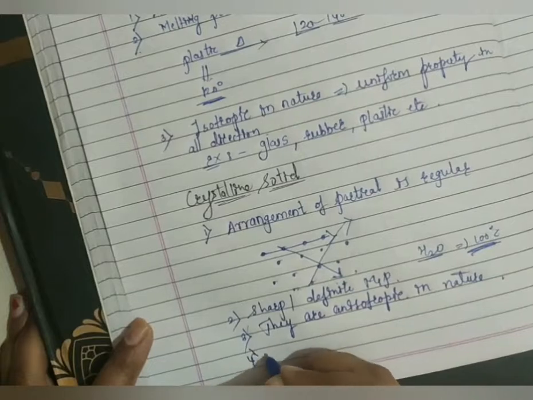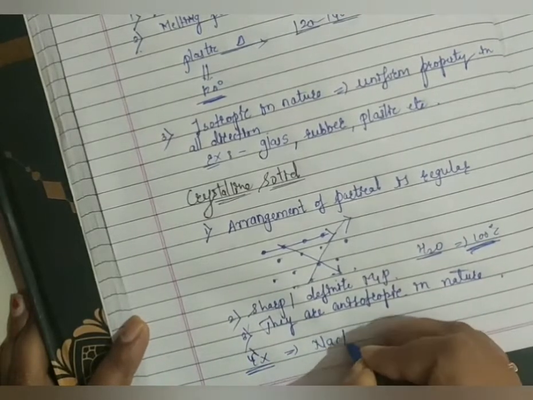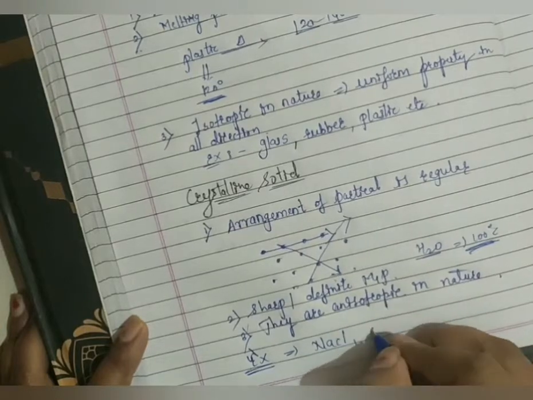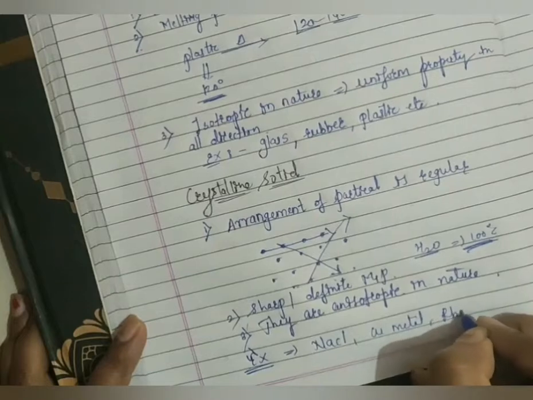And examples of crystalline solids are NaCl, that is sodium chloride. Next, copper metal. Again, we can say rhombic sulfur.